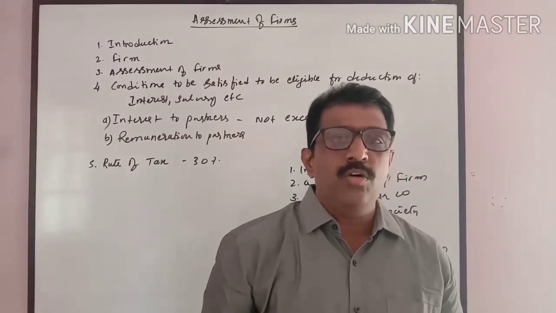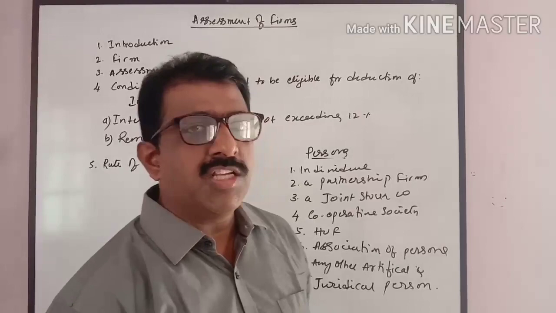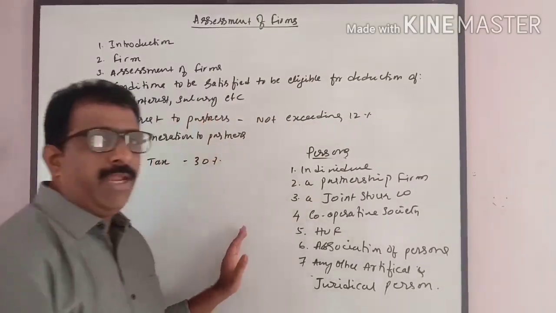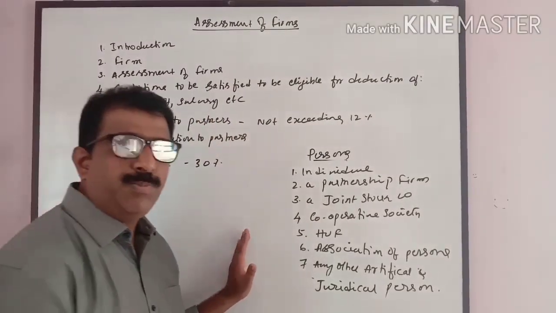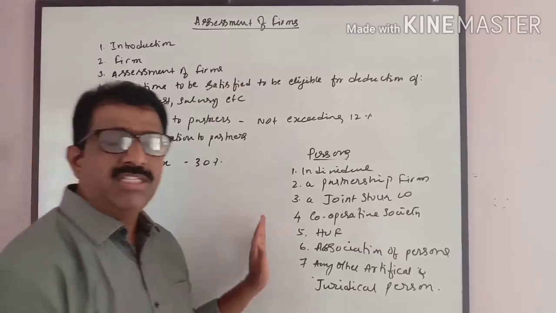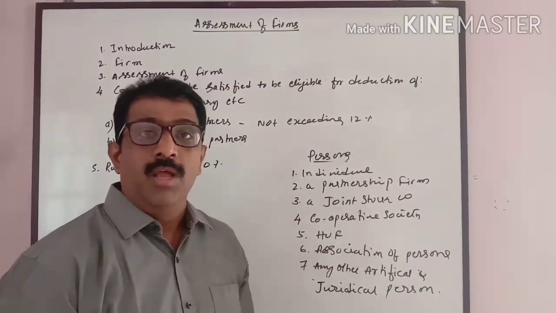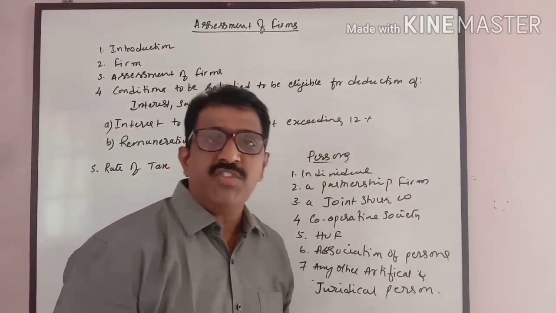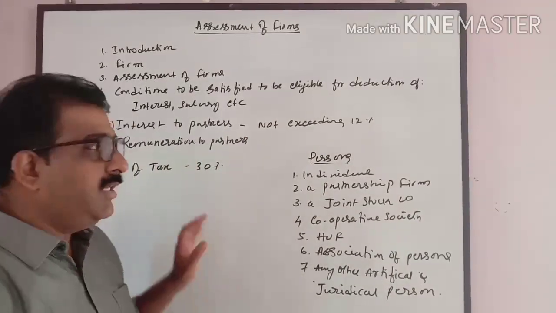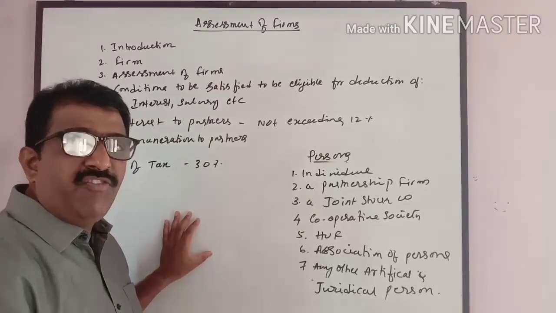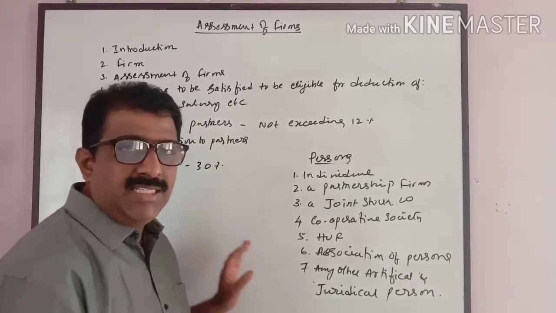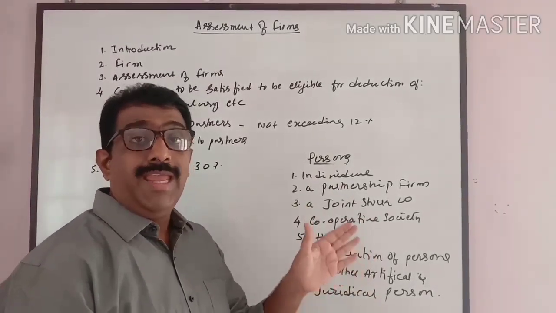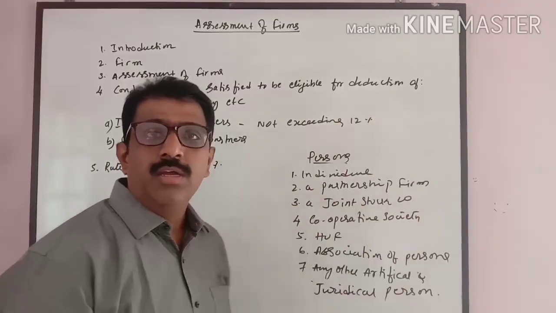So before I go for the Customs Act and other aspects, let me explain what is the assessment of partnership firm, what is assessment of joint stock company. Before I go to that, please recollect your memory. In the 5th semester of BCom, while explaining the definition of assessee, an assessee is a person who is liable to pay taxes to the government.